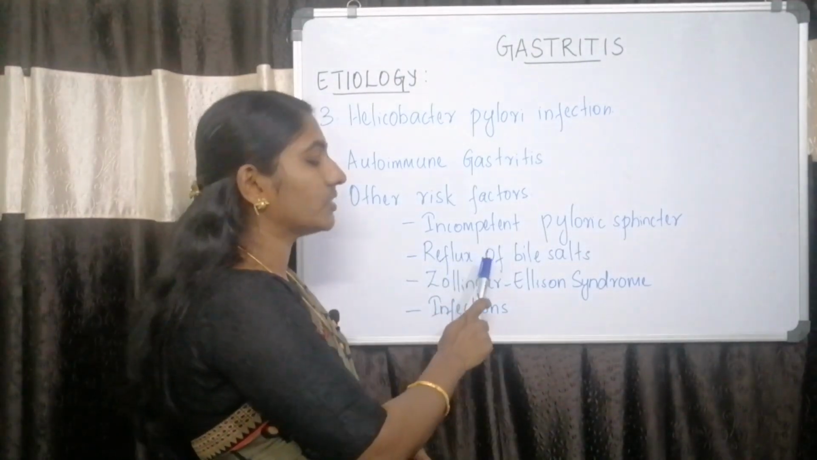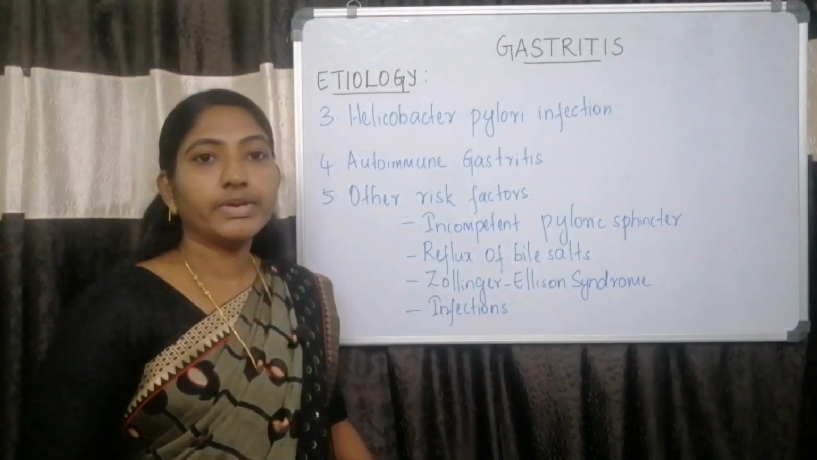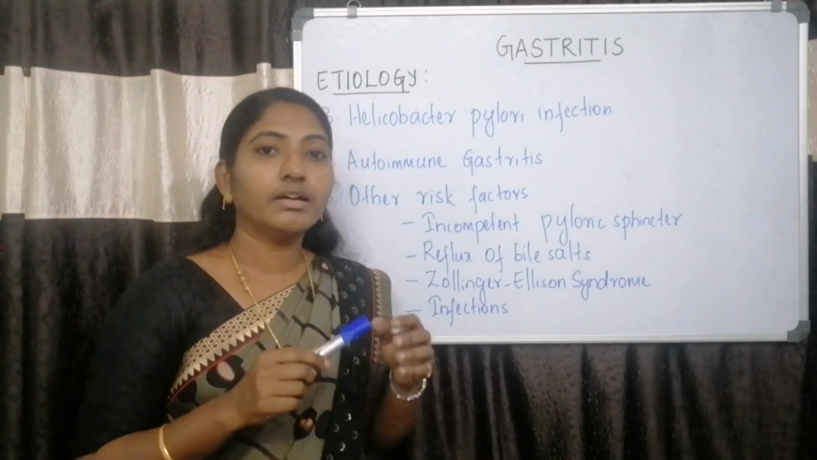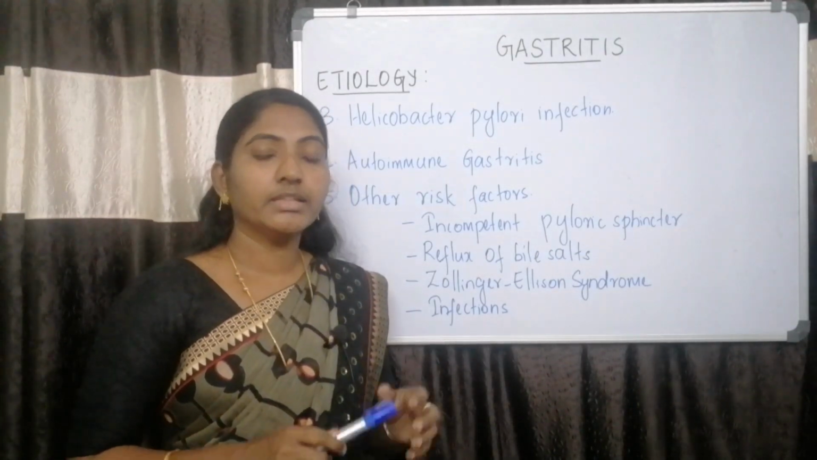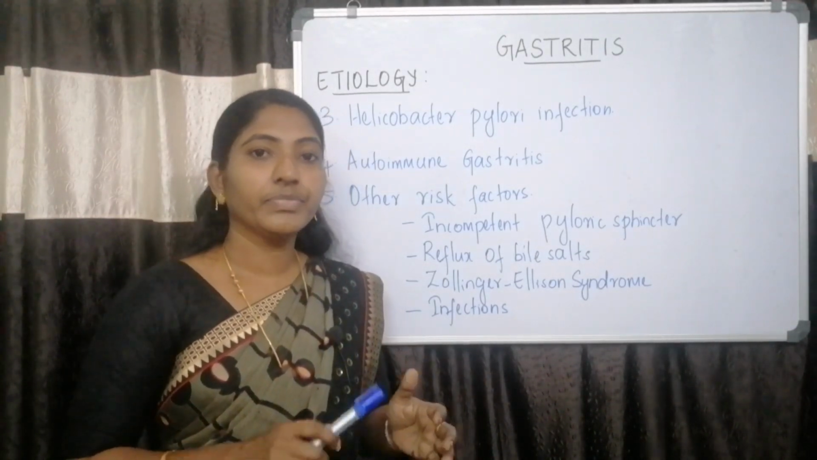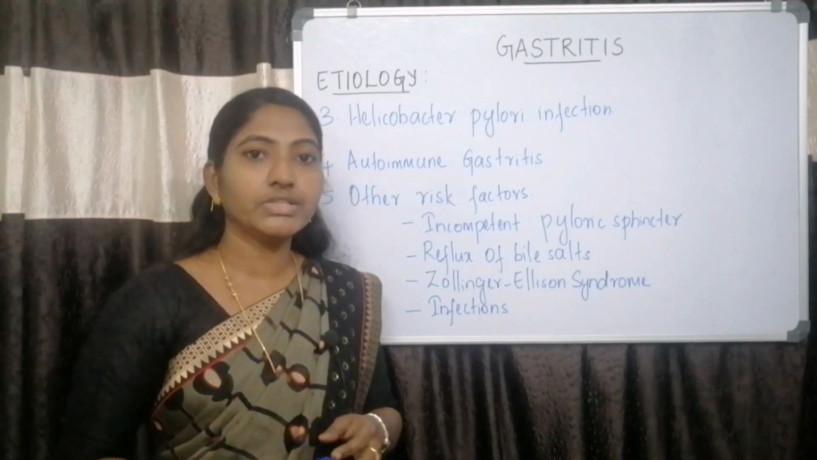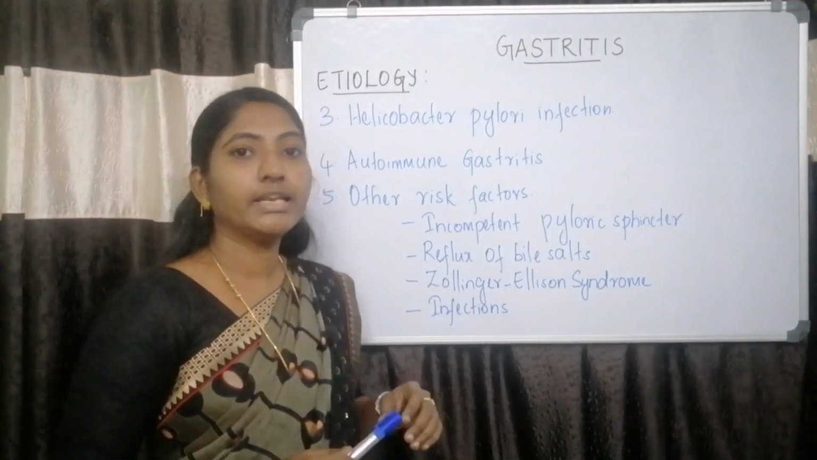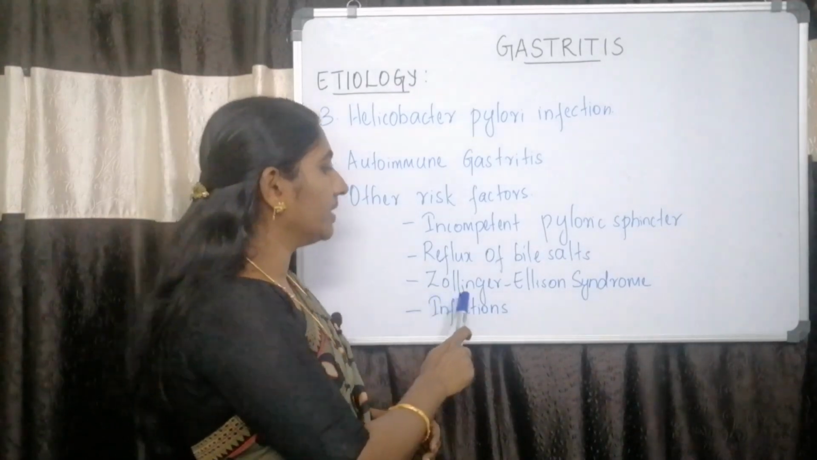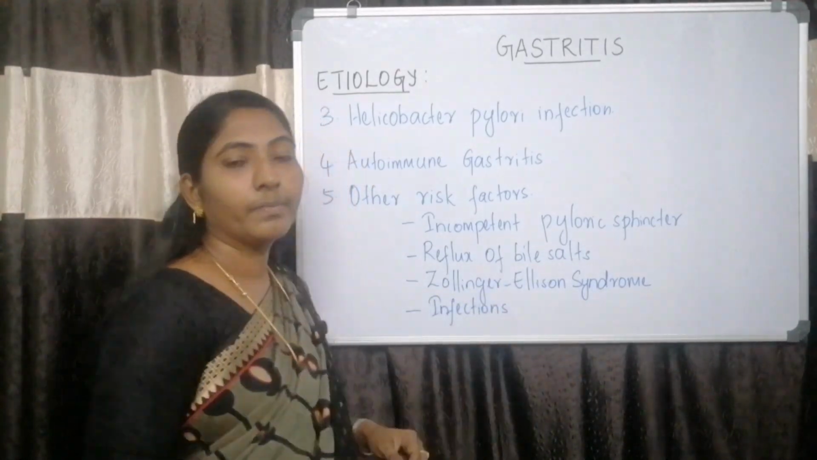Second one is reflux of bile salts. When the pyloric sphincter cannot close properly, the bile salts from the duodenum will be refluxed back into the stomach, and this may lead to gastritis. Next one is Zollinger-Ellison syndrome.